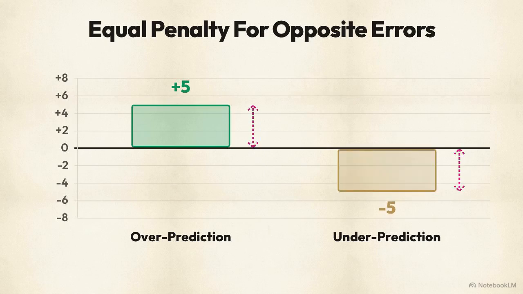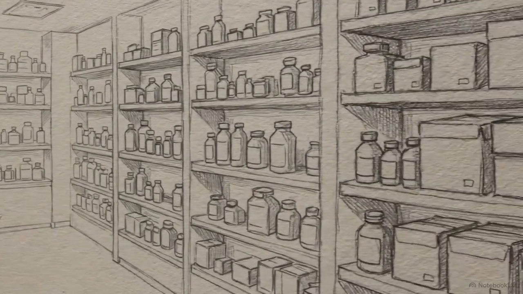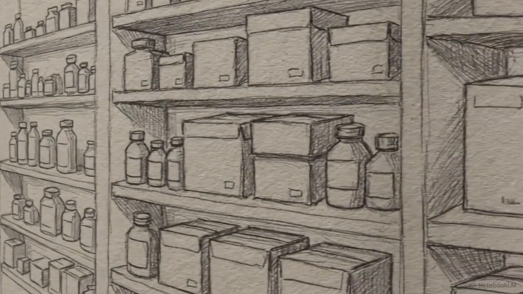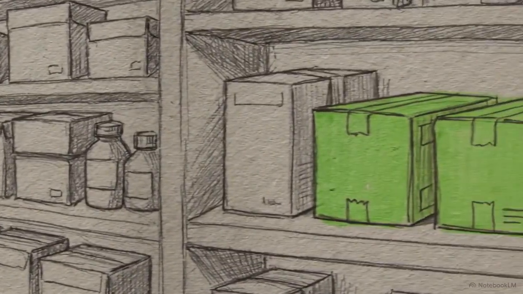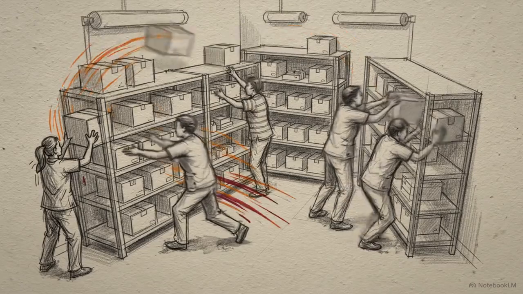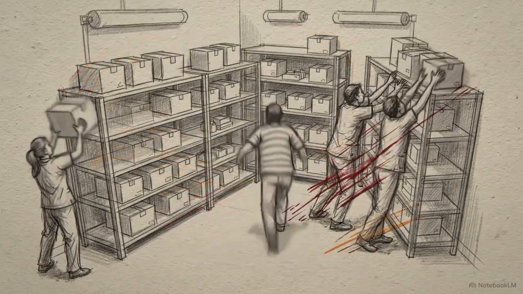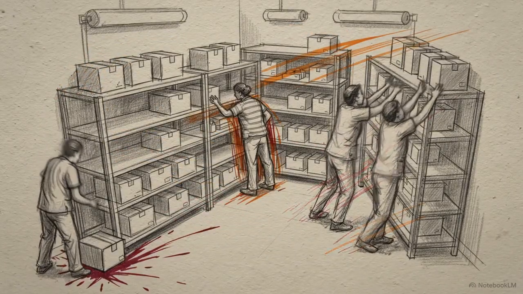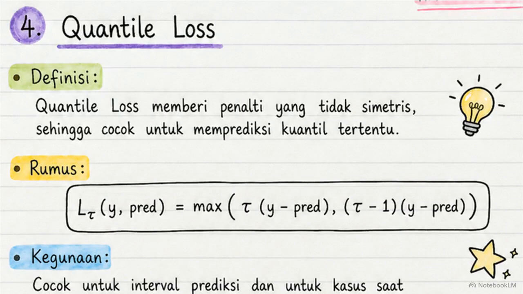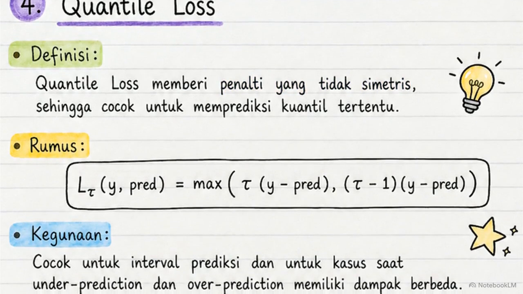So far, our rulers assume that guessing too high and guessing too low are equally bad. But in a hospital pharmacy, predicting they need 10 boxes when they actually need 8 just costs a little shelf space. However, predicting they need 8 boxes when they actually need 10 means the entire hospital ward runs out completely. This note on quantile loss solves the problem of asymmetric risk. It allows data scientists to intentionally tilt the scales, mathematically punishing one direction of error much harder than the other.